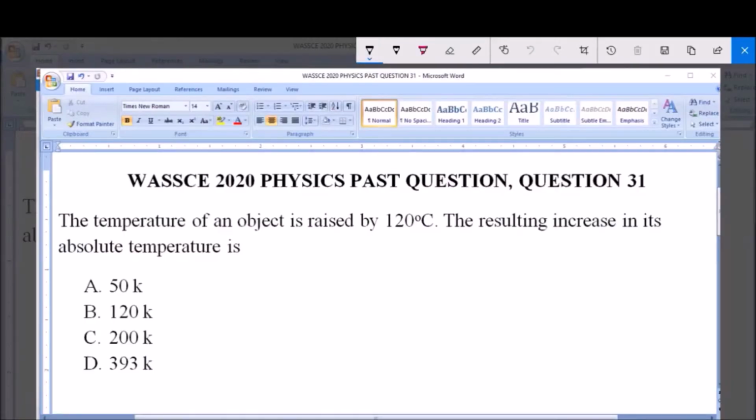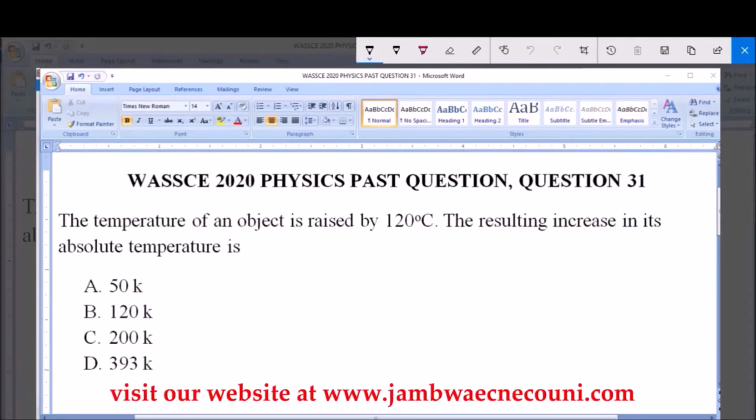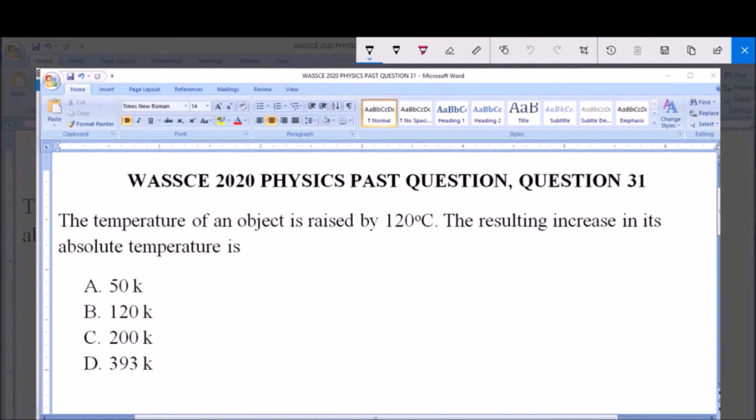Hello, good day and welcome. I will be answering WASSCE 2020 physics past question 31. The temperature of an object is raised by 120 degrees Celsius. The resulting increase in its absolute temperature is A. 50 Kelvin, B. 120 Kelvin, C. 200 Kelvin, and D. 393 Kelvin.